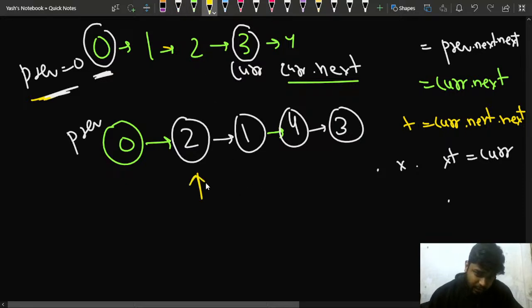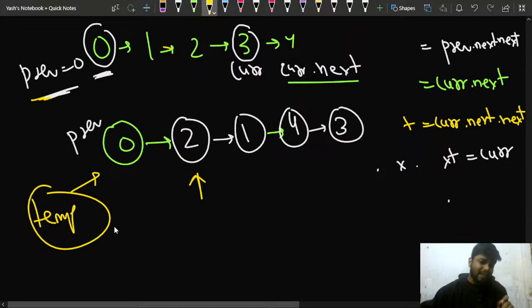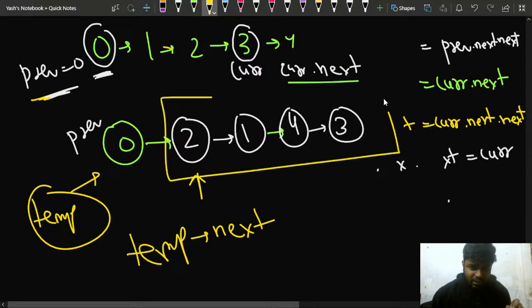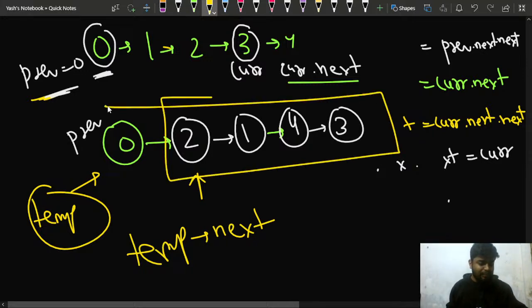In the end, once this linked list is generated, I'll basically return this particular part. This is my temp linked list, so this is the head of the temp linked list. What I'll be returning is temp dot next. In this way this particular linked list will get returned, and I will be able to access it without doing the swapping of the adjacent indexes. Is this much part clear to everyone? I hope that it is clear to everybody.